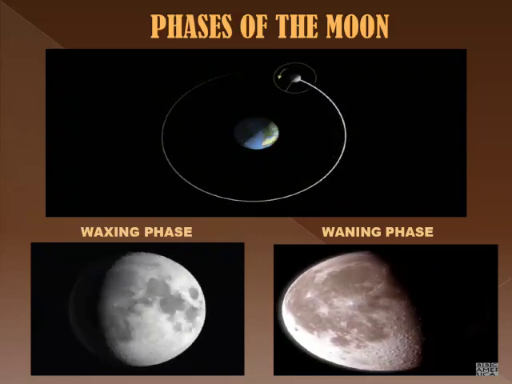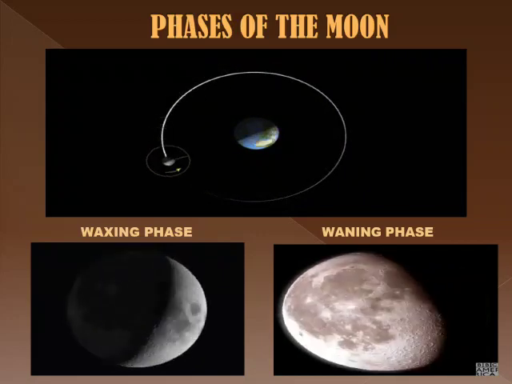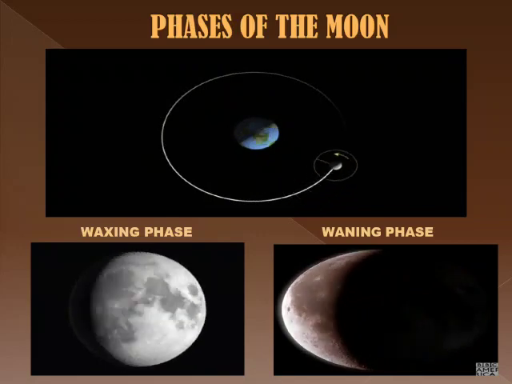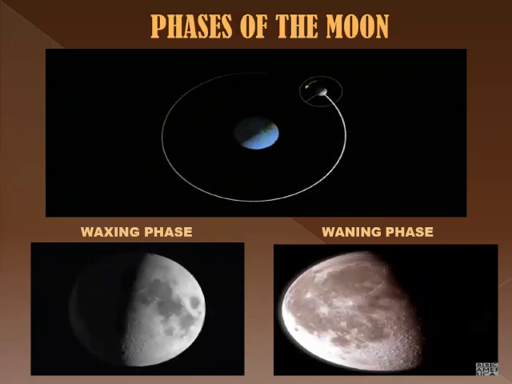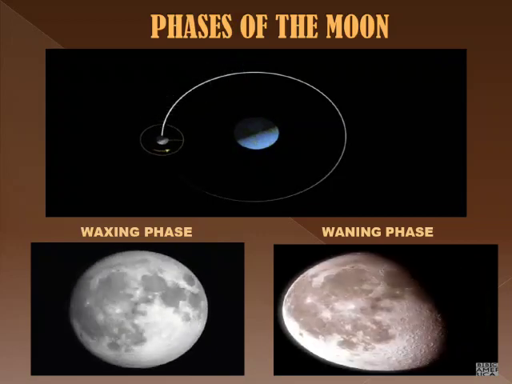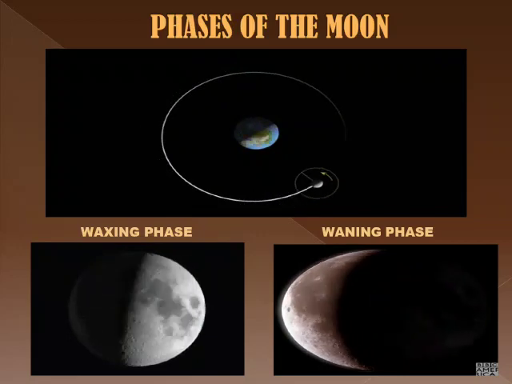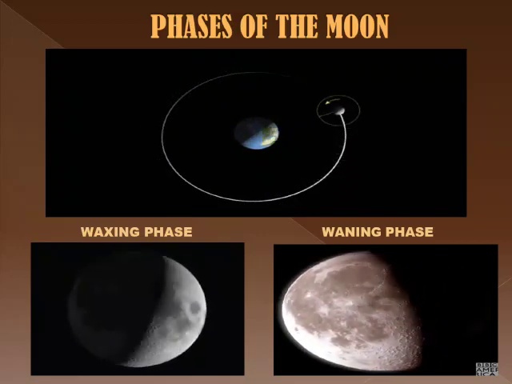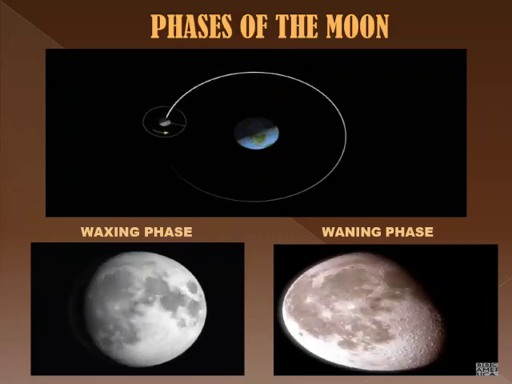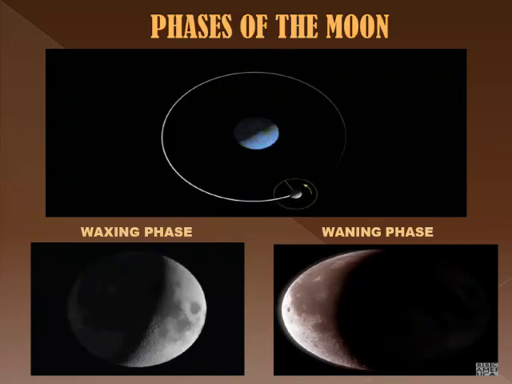Students, most of the time we see a bright moon in the sky, but it does not have light of its own. It looks brighter because of the light of the Sun which hits it and bounces out. In simple words, the Moon looks brighter because of the reflection of sunlight. Let's discuss waxing and waning phases of the Moon.